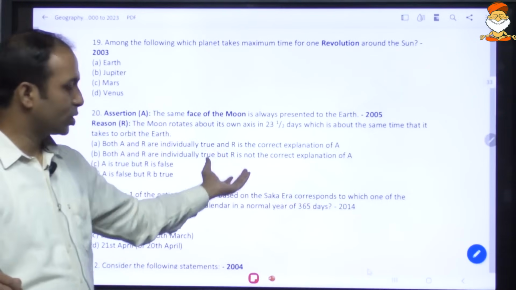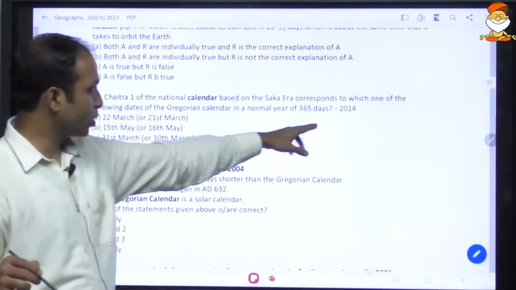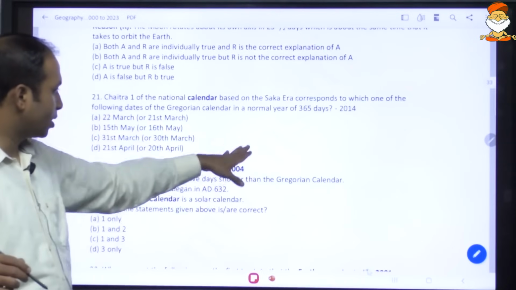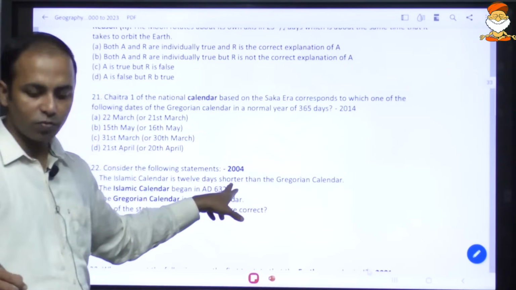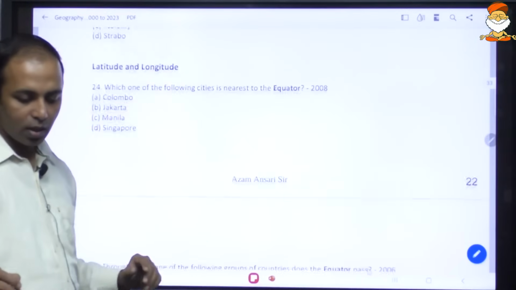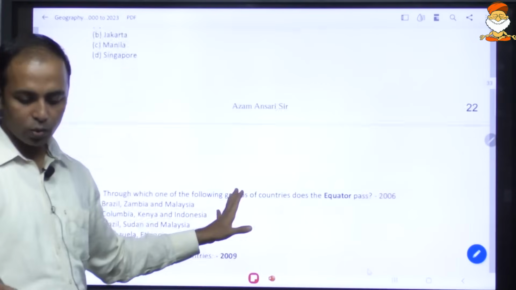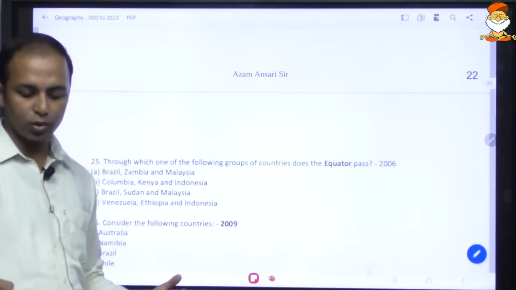Concept based questions with respect to the moon. Calendar based questions, in 2014 they had asked, and calendar based questions they had also asked in 2004. So we'll do this having understood the concept. Latitude and longitude, now this is quite fact based. You need to mug up important latitudes and longitudes.